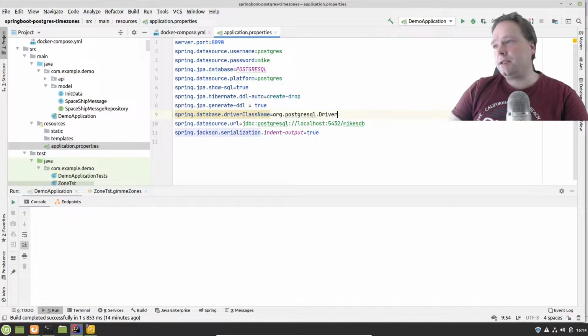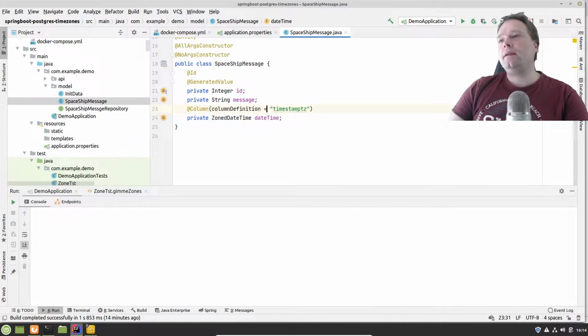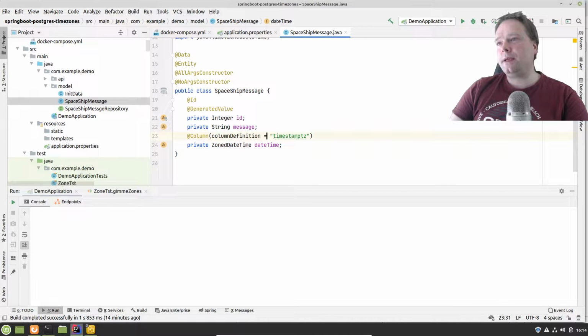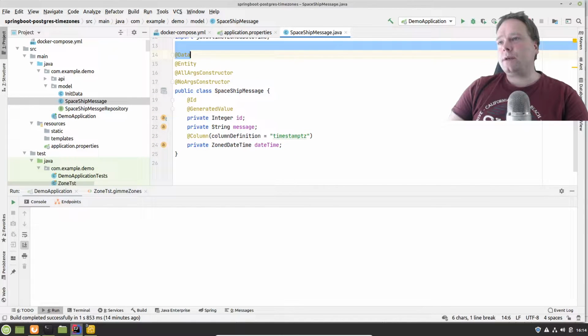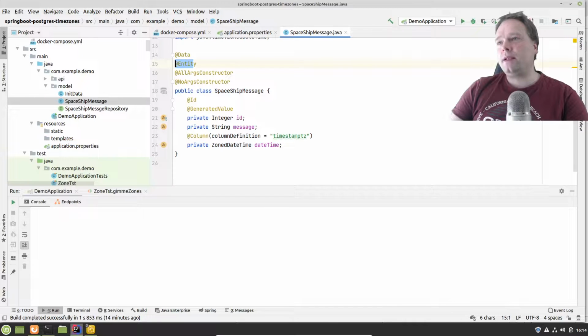This is the location, Mike's DB right there. And I've added the action serialization indent output to true, so it looks a bit better when we are getting JSON returned. Then I've created an entity right here. This is my entity. I've added the Lombok data annotation. Then I've added @Entity right here. That's how we can see that this is a JPA entity.